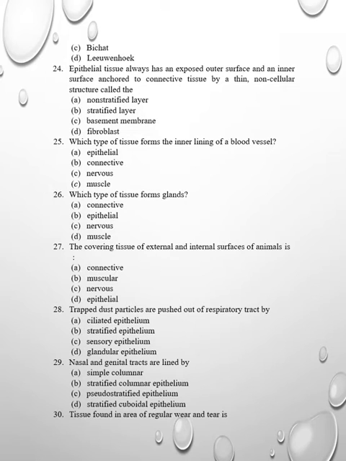Then which type of tissue forms the inner lining of blood vessel? It is epithelial. Question 25. Which tissue forms the inner lining of blood vessel? It is epithelial. Then which type of tissue forms the glands? Again, epithelial tissue. We are studying glandular epithelium. Then the covering of tissue, external and internal, is again epithelial tissue. Many answers are epithelial tissue.